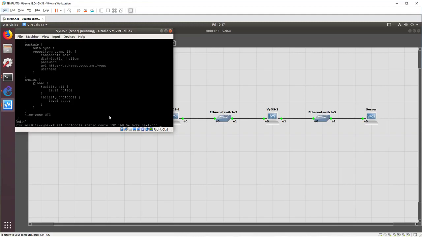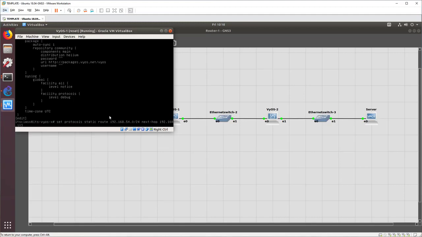When we talked about traceroute in earlier labs, hops were all those little places that it hit down the list. So where do we send it? In this case, we're going to send it to VyOS2, but it has to be on the network that is shared between VyOS1 and VyOS2. It has to be a destination that's actually reachable on a local link level. And in this case, it's a specific IP address, 192.168.103.100, which is VyOS2 ETH0's IP address. So we're saying if I see traffic for this whole network, send it to that specific destination.